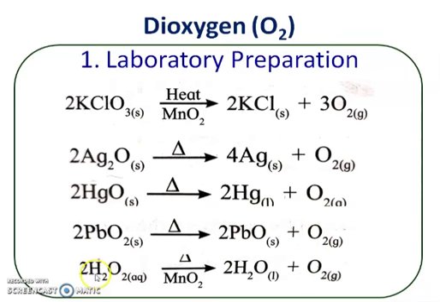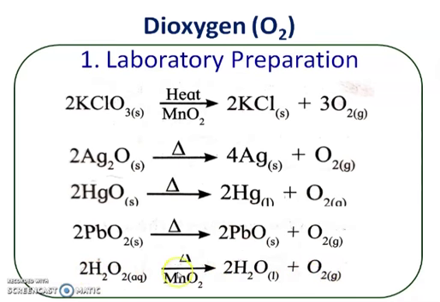Similarly, when hydrogen peroxide, H2O2, is heated in the presence of the catalyst manganese dioxide, again there is a decomposition of hydrogen peroxide into water and oxygen. Normally, hydrogen peroxide, when kept for a long time, even under ordinary conditions, decomposes and gets converted into water, and simultaneously there is an evolution of oxygen gas.